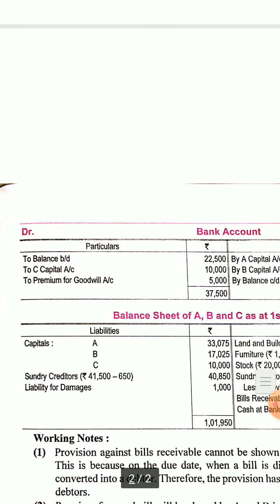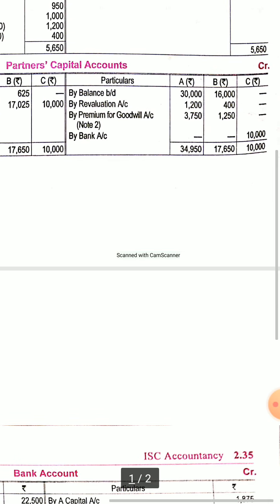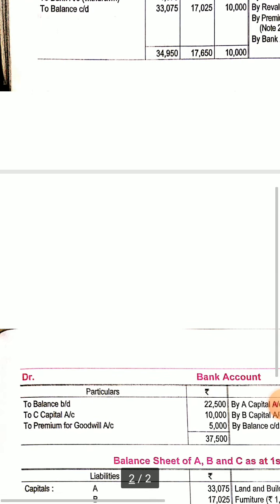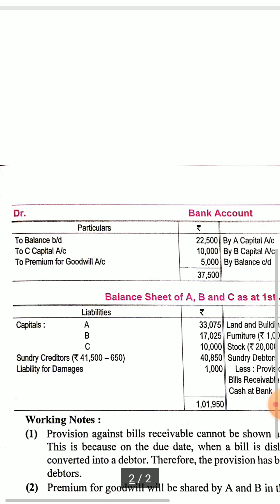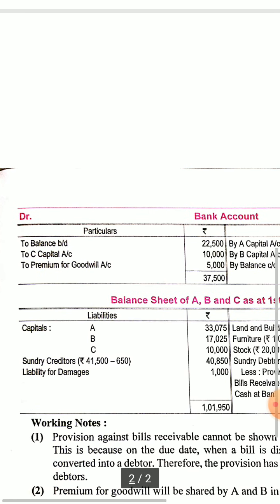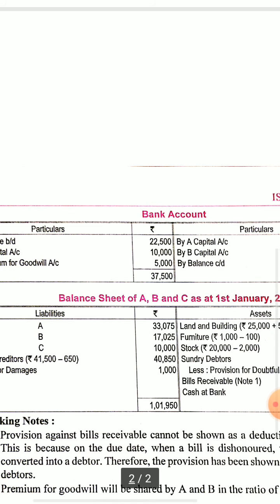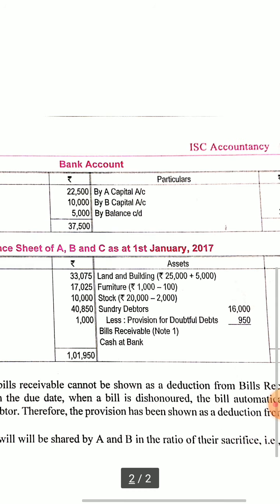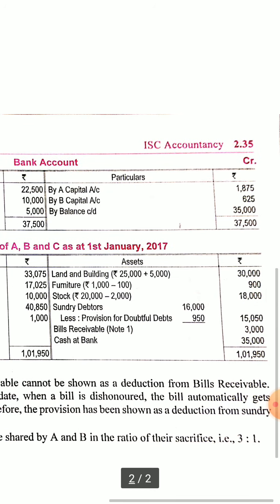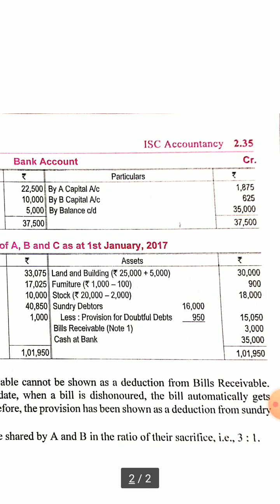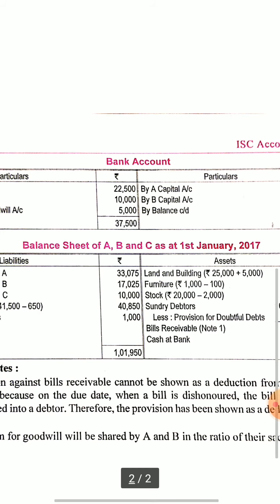Again C is bringing 10,000. So here in the debit it will be to C's capital account. We have already entered it here also, 10,000 rupees. Again, premium for goodwill brought was 5,000. So 5,000 we will enter here. So in this way when we balance, we will get by balance c/d a positive balance. 35,000 will be the closing bank balance.